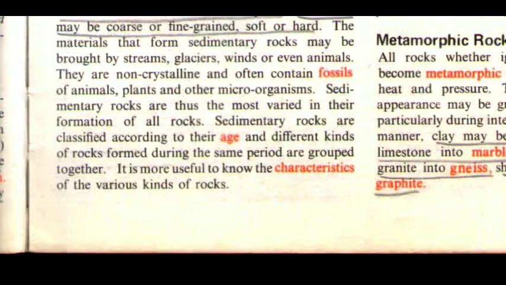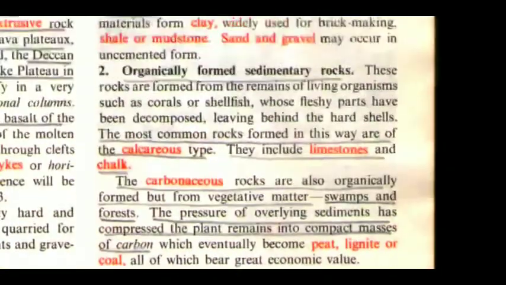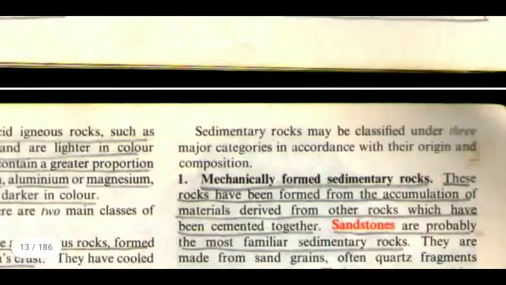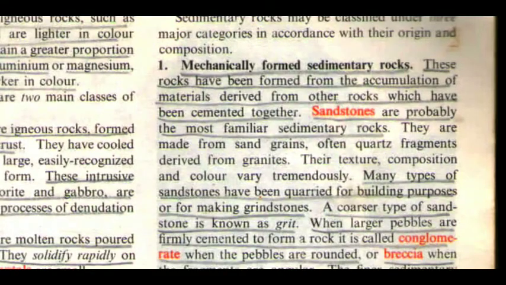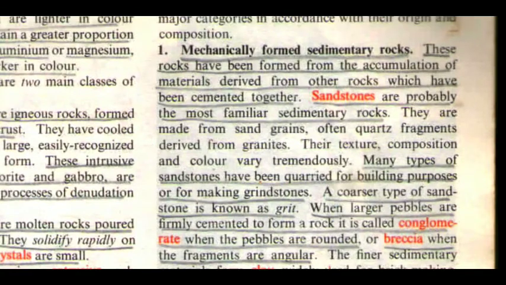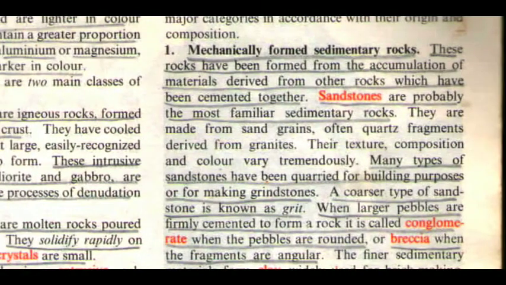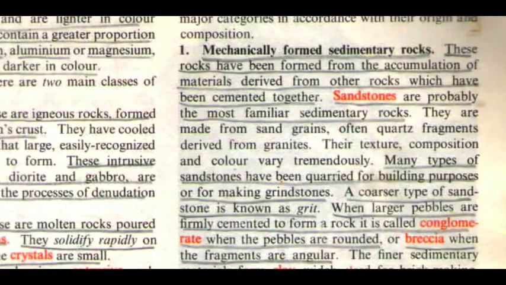Sedimentary rocks are classified according to their age, and different kinds of rocks formed during the same period are grouped together. It is more useful to know the characteristics of the various kinds of rocks. Sedimentary rocks may be classified under three major categories in accordance with their origin and composition. The first one is mechanically formed sedimentary rocks. These rocks have been formed from the accumulation of materials derived from other rocks, which have been cemented together.